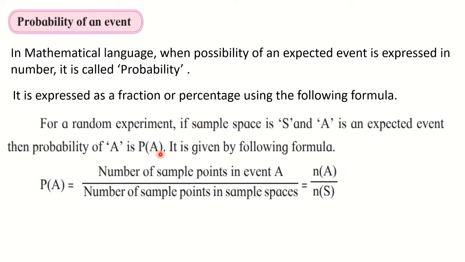Probability of A is given by the formula P of A is equal to number of sample points in event A divided by number of sample points in the sample space, that is n of A divided by n of S. Here in words there is no need to write, but you should write down P of A is equal to n of A upon n of S. If you have event B, then you will write P of B is equal to n of B upon n of S. So this is a simple formula. You have to keep this in mind.